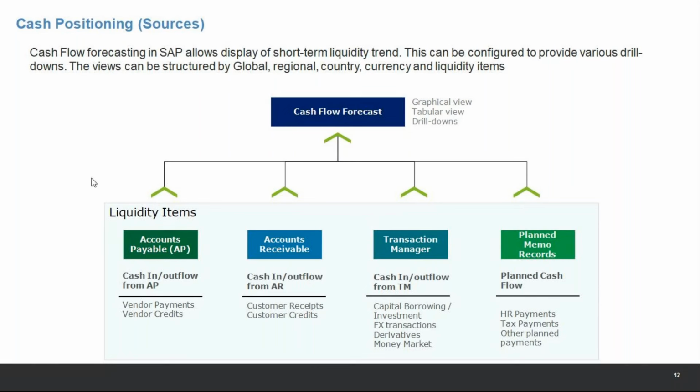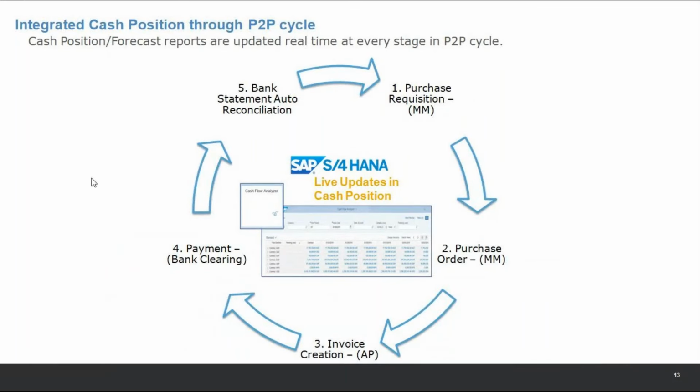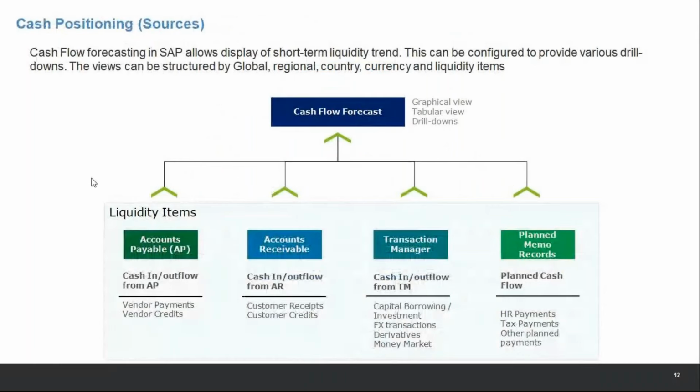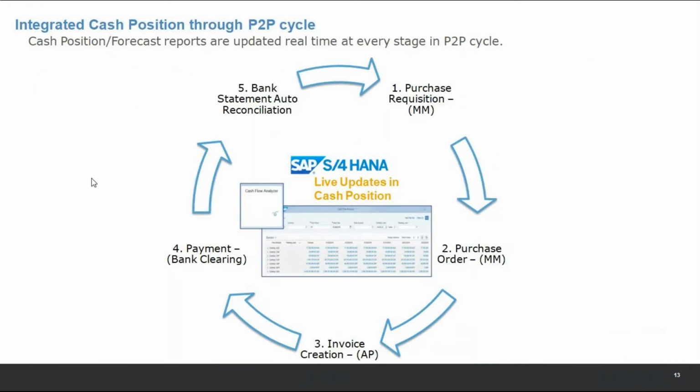If you have seen the contents that I provided, I covered integration of cash with AP, AR, treasury, all these things. So this will be covered. Taking a simple example, I have not come to bank account management yet. But let's take a simple example of a purchase request, a P2P cycle. A simple purchase requisition is what you request for a purchase order. It gets accepted, a purchase order is created, and an invoice is created in FI.